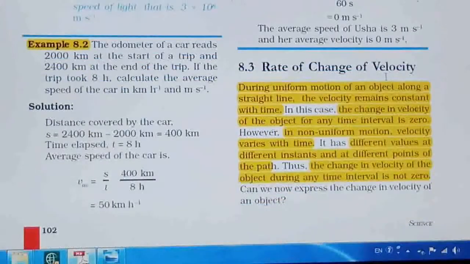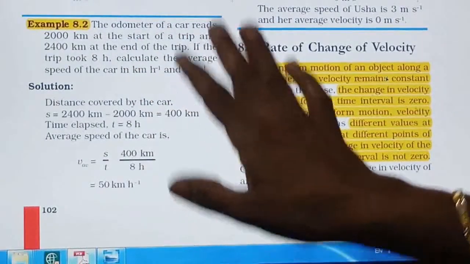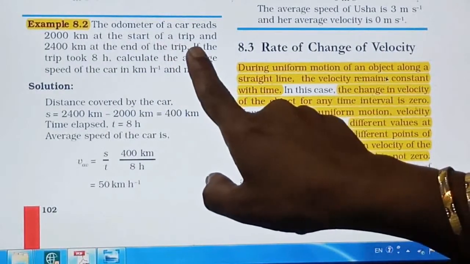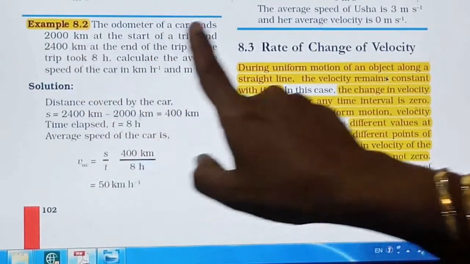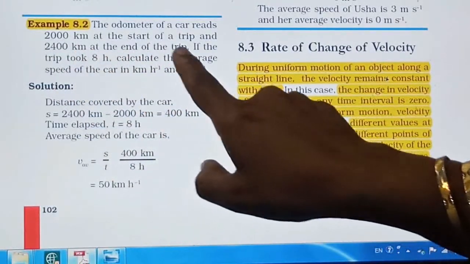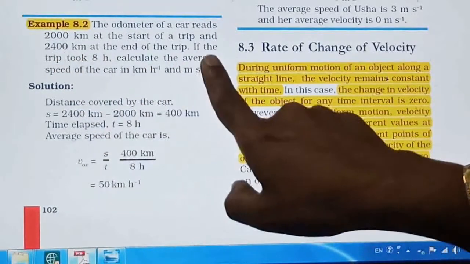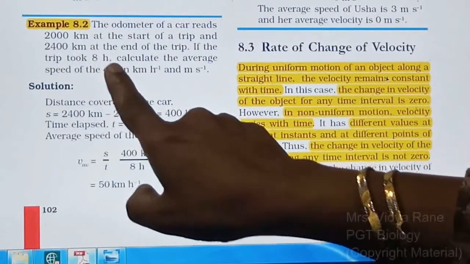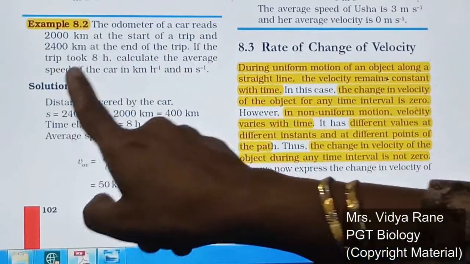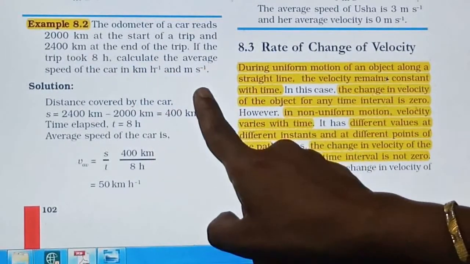Now see, based on this, one example is given. The odometer of a car reads 2000 kilometer at the start of a trip, which means this is the initial reading, and 2400 kilometer at the end of the trip. So this is the final reading of the odometer. If the trip took 8 hours, time is given as 8 hours, calculate the average speed of the car in kilometer per hour and in meter per second.